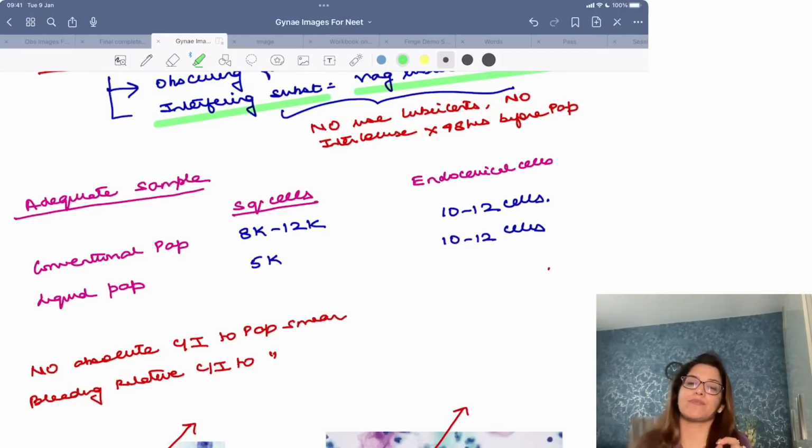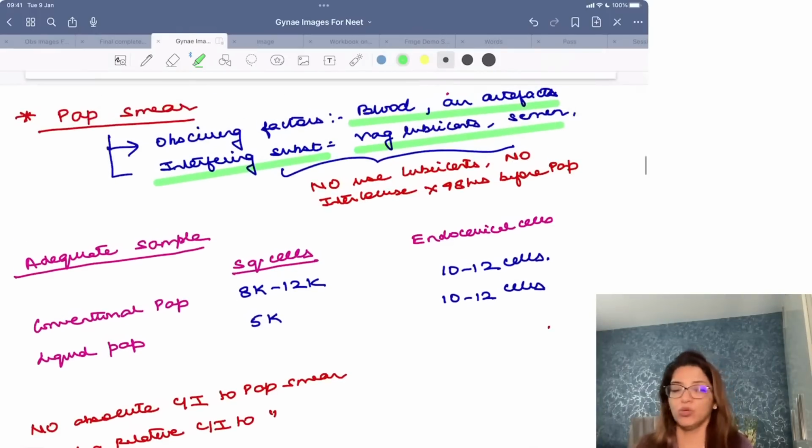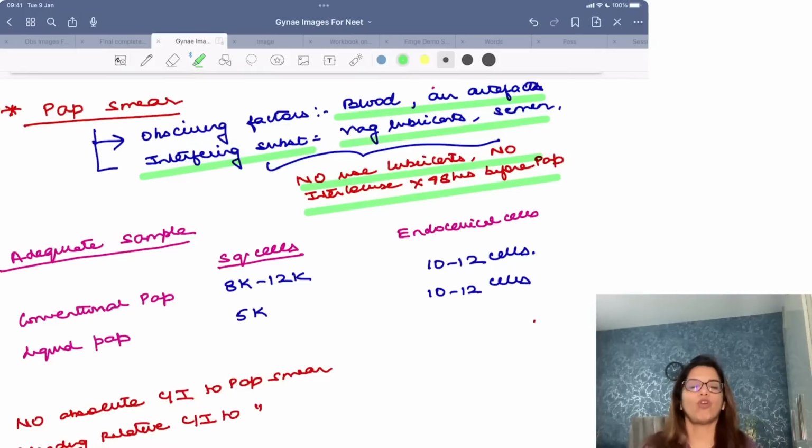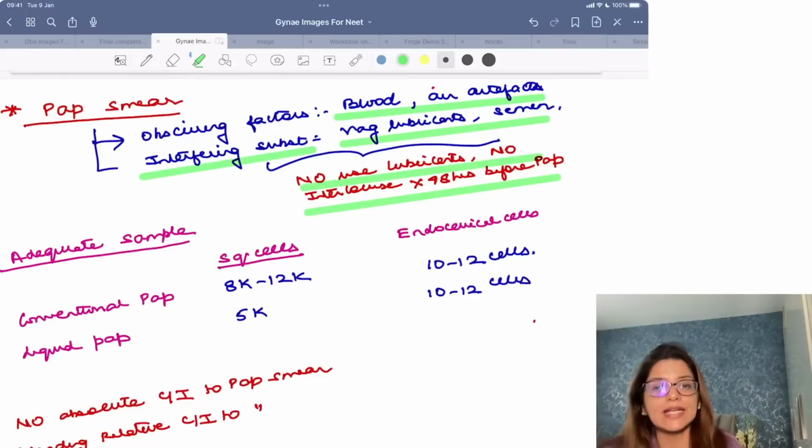The interfering substances with pap smear, as I told you, are semen and vaginal lubricants. That is why before you do pap smear, you have to instruct the patient that whenever she is coming for pap smear, she should not be using any vaginal lubricants and there should not be any intercourse for 48 hours before the pap smear, right? So for 48 hours before pap smear, there shouldn't be any intercourse, there shouldn't be use of any vaginal lubricants.